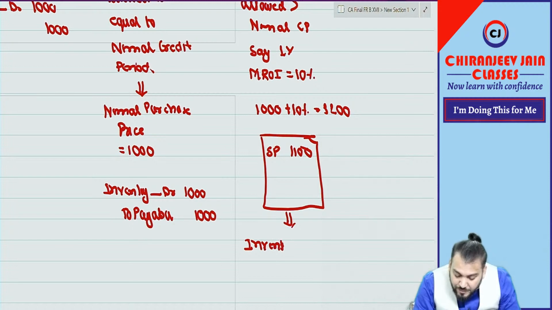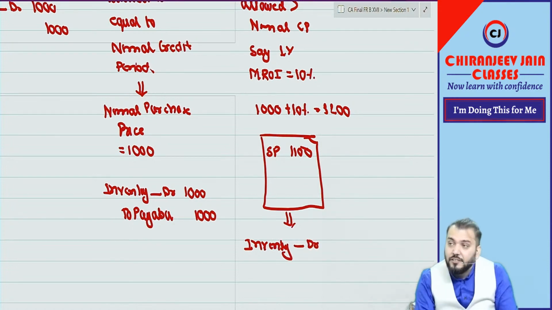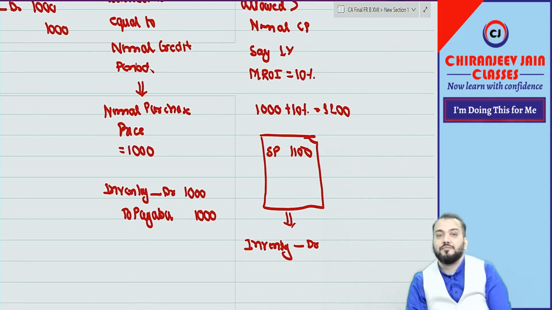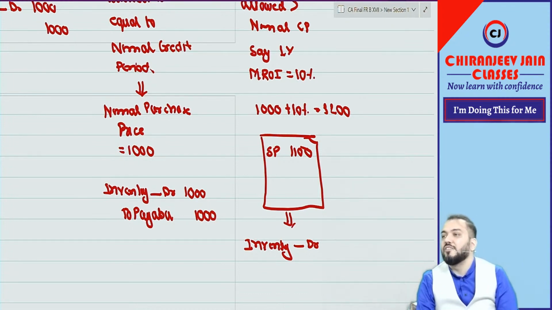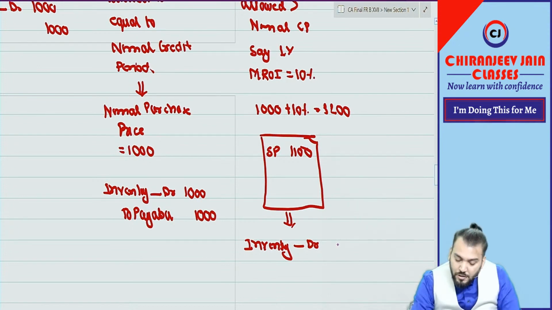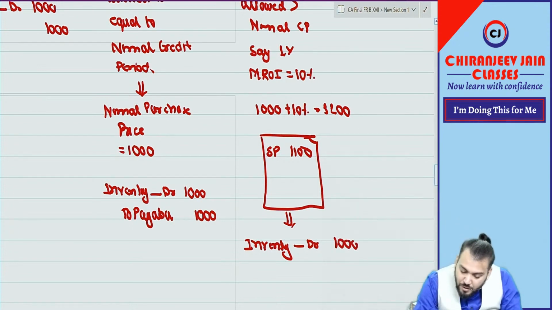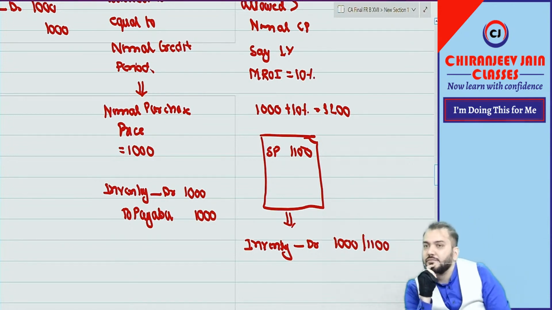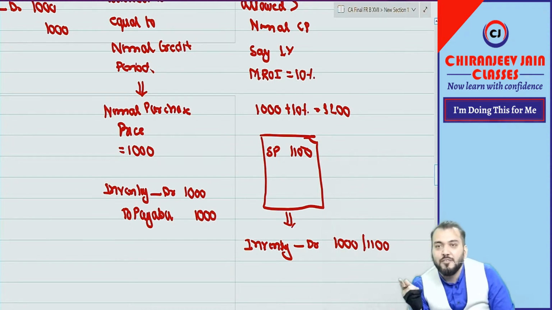Should inventory be debited at 1000 or 1100? What are you saying, 1000 or 1100? How many are saying 1000? How many are saying 1100? Correct. So 1100 is correct as per AS 2, but 1000 is correct as per Ind AS 2.